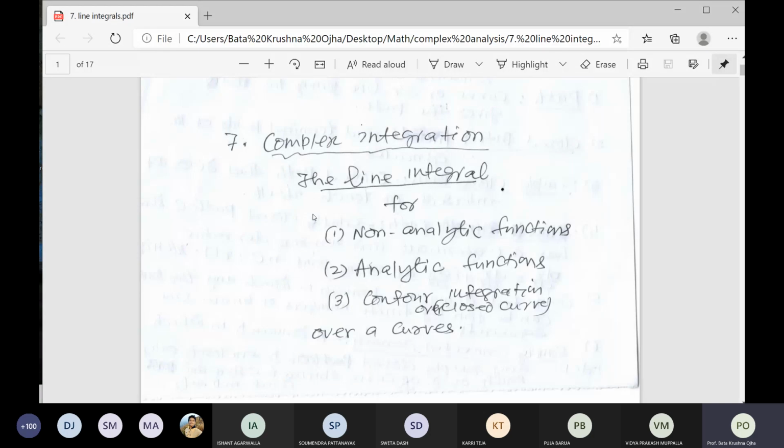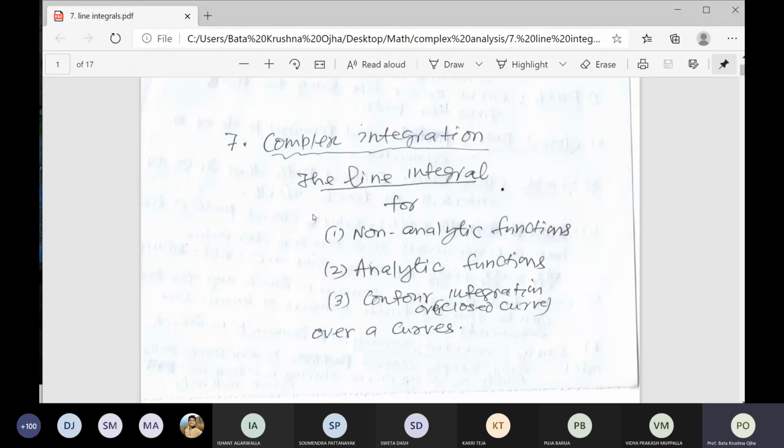If you integrate the function from the point A to B, lower limit A, upper limit B, then for different paths joining A and B, for non-analytic functions, we will get different results, right? The result is not unique.